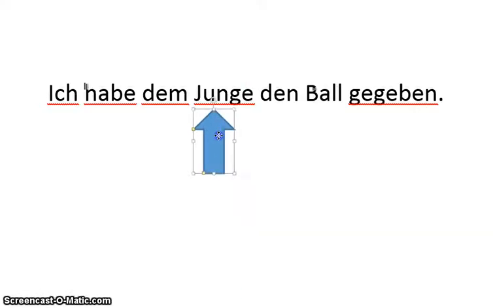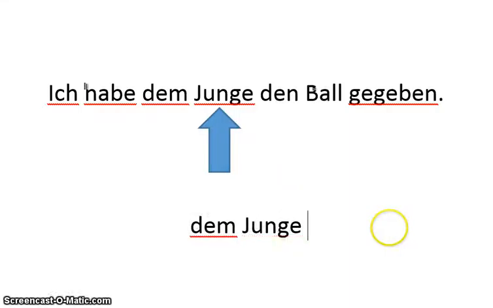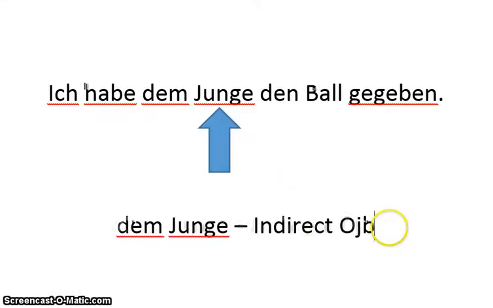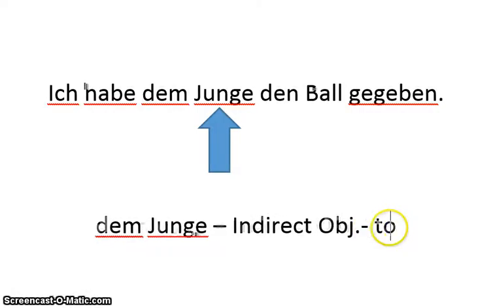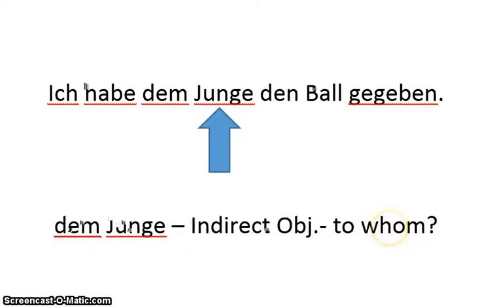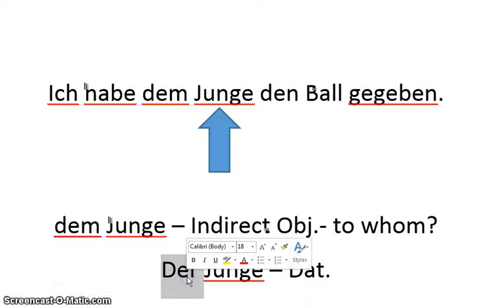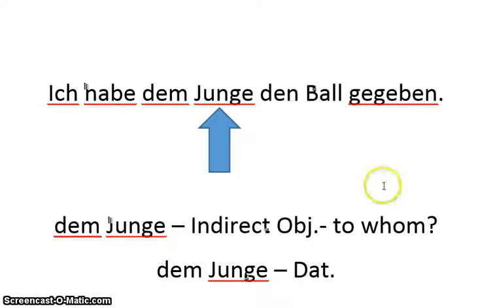That's going to be dem Junge. Okay, so dem Junge here, that's my indirect object. So just a reminder, that's my to whom. Okay, why did der Junge change to dem? Because it's in dative case, because indirect objects are in dative case. So I would go in and change the der to dem. Okay, so that's what's going on with our sentences.